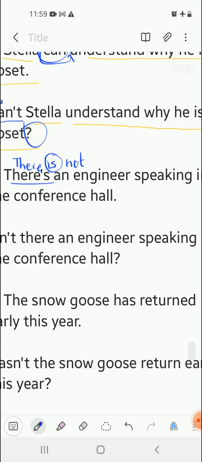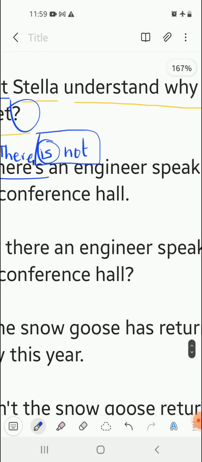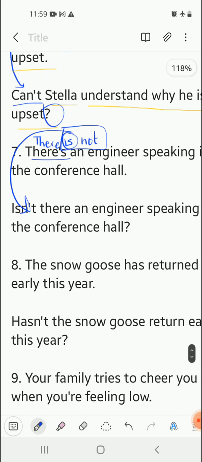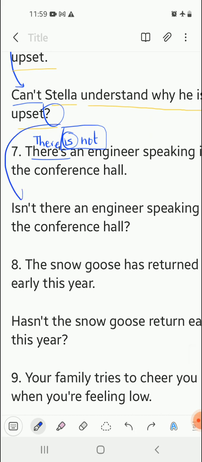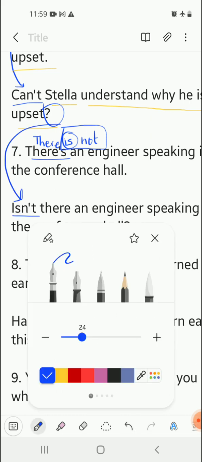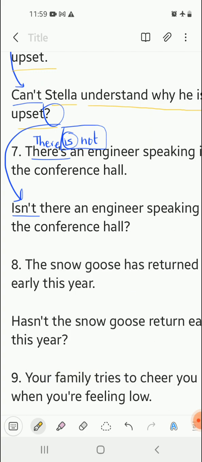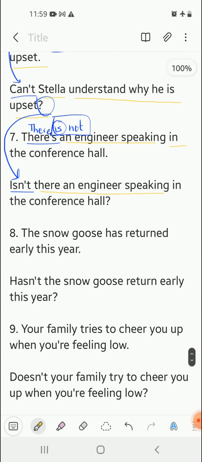So again we are going to begin the sentence with is not, which becomes isn't. We are going to begin with that isn't, and after writing isn't, we are going to copy the rest part of the question unchanged. That is, an engineer speaking in the conference hall, and there is a question mark.